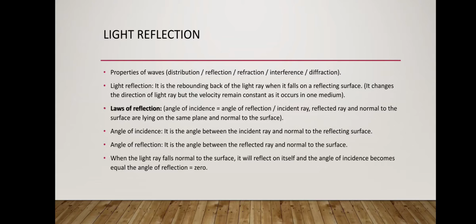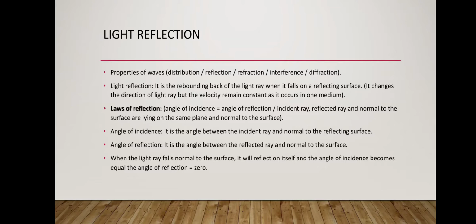Number one, light reflection. Light reflection means a change in the direction of the light ray while keeping the speed constant, as it occurs in one medium, and the same medium means the same speed. Light reflection is the rebounding back of a light ray when it falls on a reflecting surface.